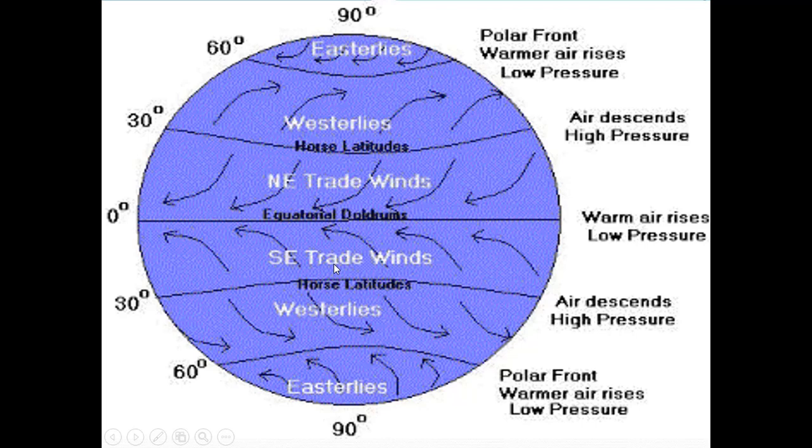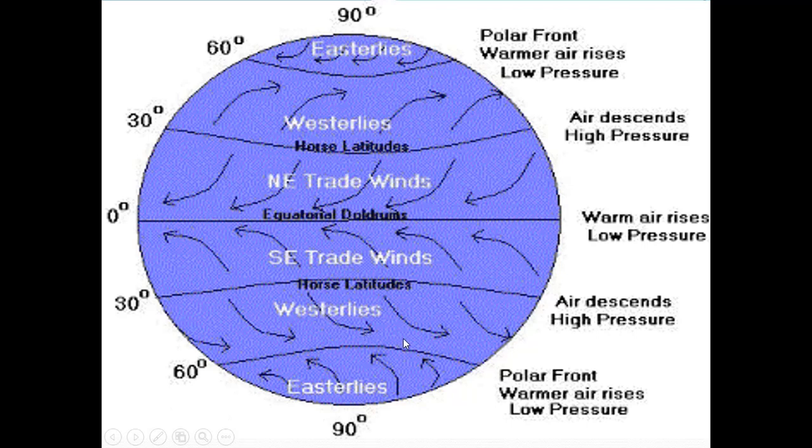The same air again gets cooler and moves towards the 30 degree north and 30 degree south latitude, and the wind that blows towards 60 degree north and 60 degree south latitude is called westerlies.